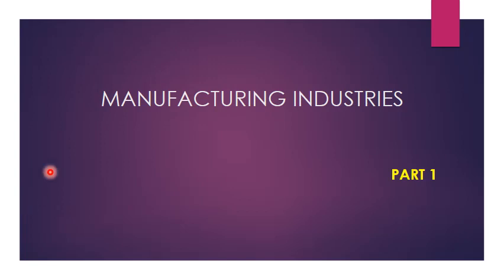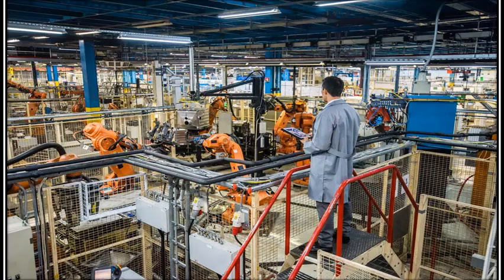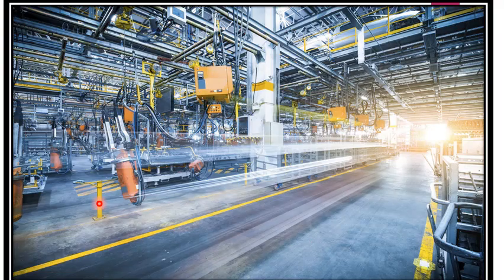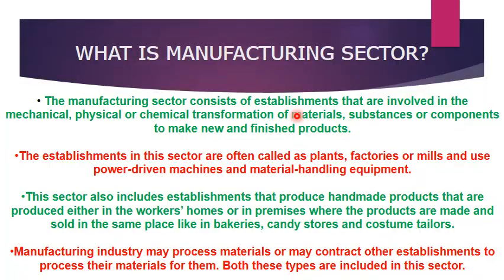In the series of videos, we will learn about manufacturing industries, and this is part 1 on manufacturing industries. This is an example of manufacturing industry. Manufacturing industries are the part of secondary sector where we convert raw material into a more valuable output. This is another example of manufacturing industry. So let's start. What is manufacturing sector?